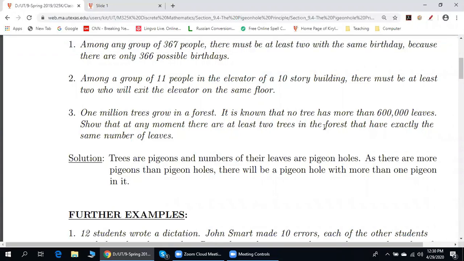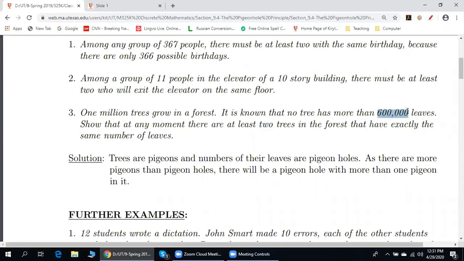So this number should be less than 1 million divided by k minus 1. For example, in our case, k is 2. We divide 1 million by 2 minus 1, by 1. So we can replace this number by a number which is less than 1 million.